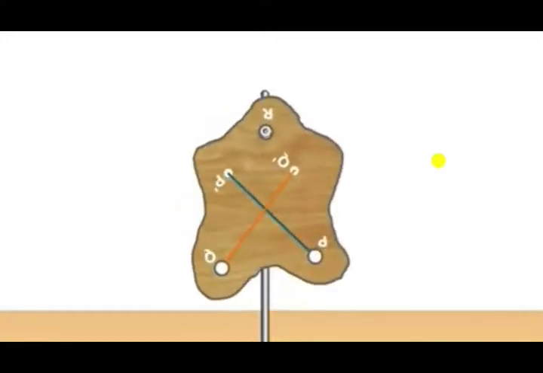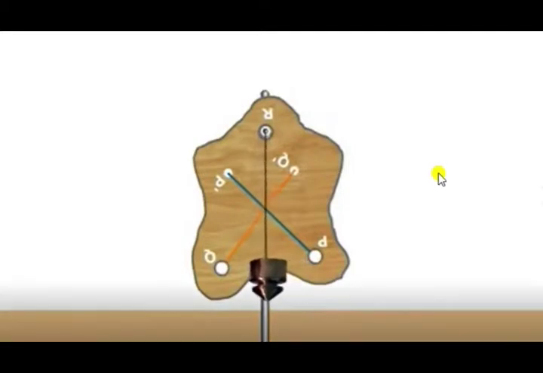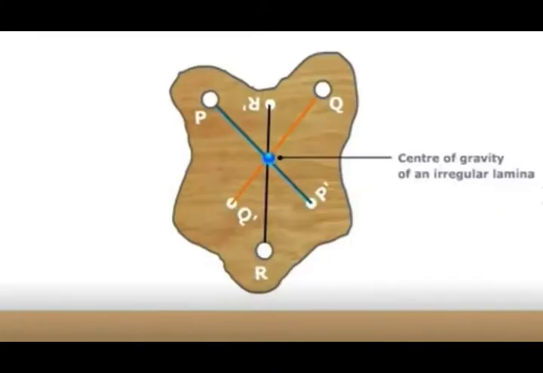Then from R, draw the line RR dash. Now what we will see is the common point G, which is the position of the center of gravity of the lamina.